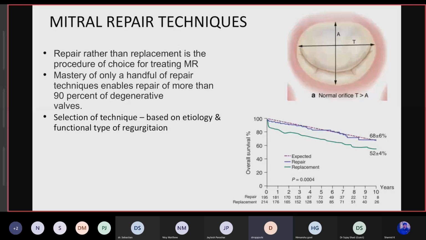Regarding guidelines, one more thing, we haven't made too much of an issue similar to the fact that ischemic versus non-ischemic. We in India see a lot of rheumatic activity, and rheumatic repair versus rheumatic replacement. That is another thing that should be brought up. I mean, we need to make a comment on that.